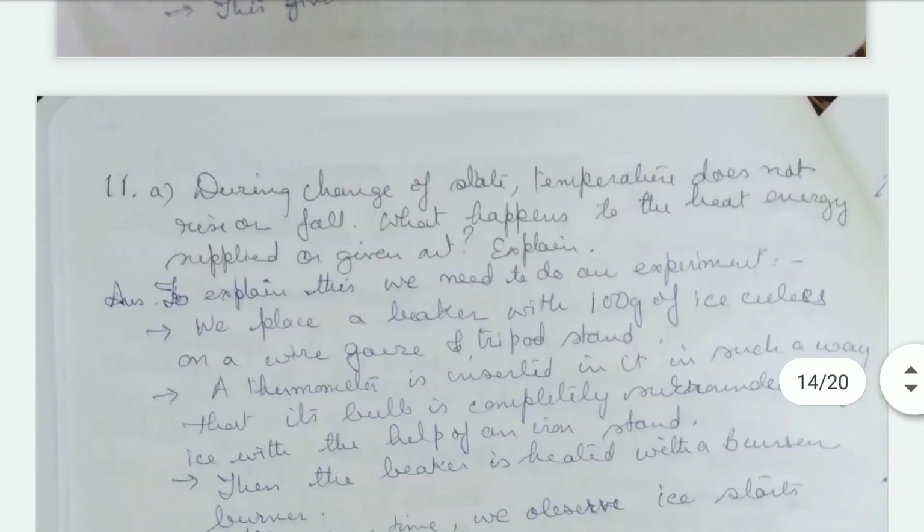Now during change of state, temperature does not rise or fall. What happens to the heat energy supplied or given out? During this change of the state, temperature does not rise or fall, but the heat energy changes the state. It absorbs the heat and it changes the state, but the temperature does not rise.